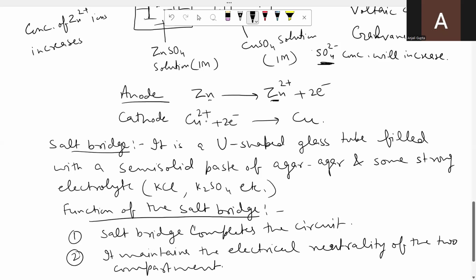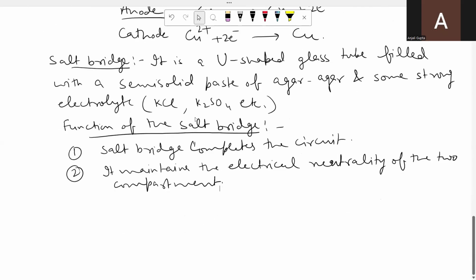See how. In zinc compartment, there was high concentration of zinc ion. Suppose you have used KCl as the electrolyte. Strong electrolytes, they get dissociated into ions completely. So by default, chloride ions will go to the zinc compartment and they neutralize zinc ions as zinc chloride.